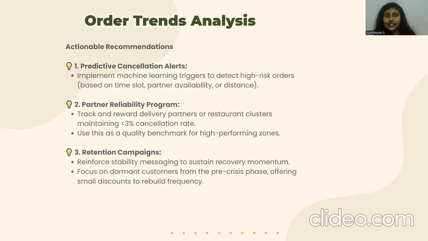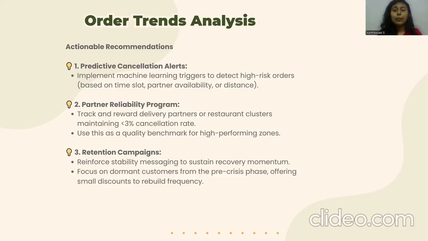Now, based on the insights, these are the actionable recommendations I suggest. The first one is introducing predictive cancellation alerts. We can implement machine learning triggers to detect high risk orders, which can be calculated based on the time slot, partner availability, the distance of the delivery, and previous customer order data. We could make sure that these alerts are sent to the delivery partner, which will push them to deliver the particular order faster.